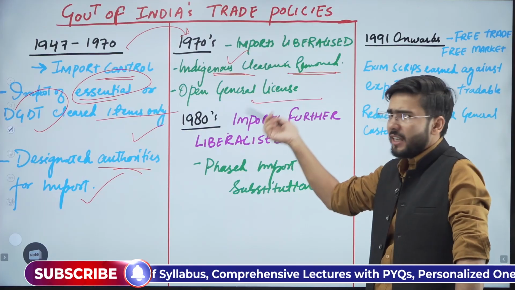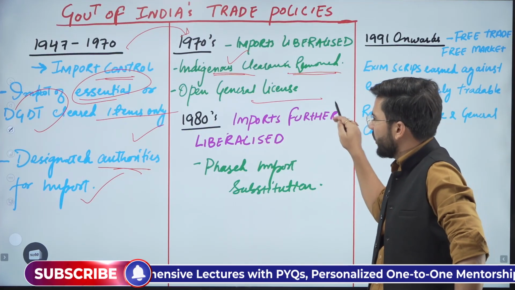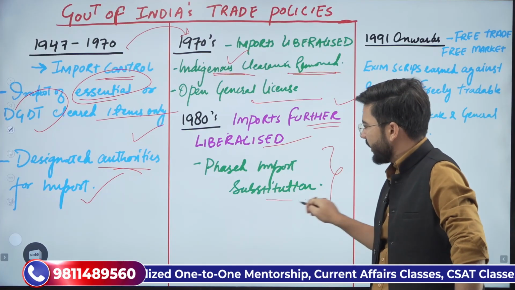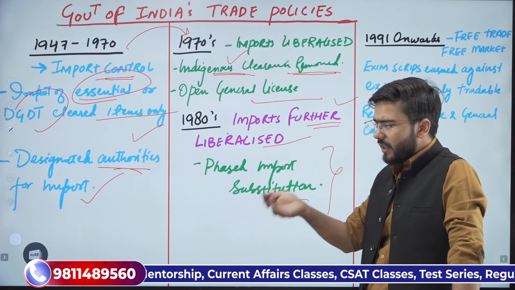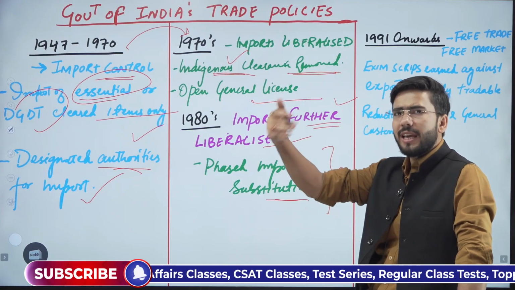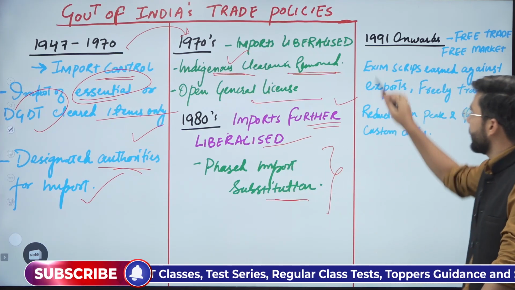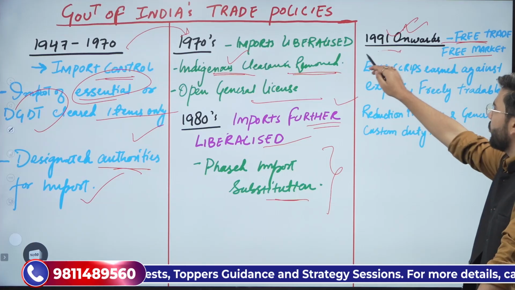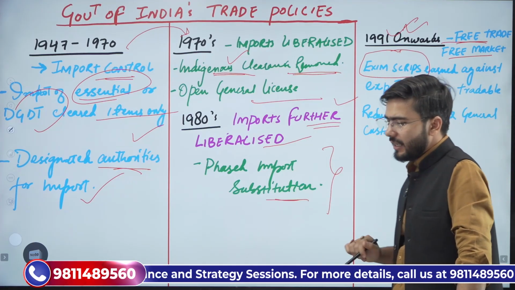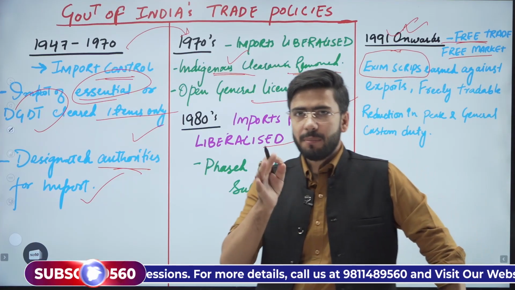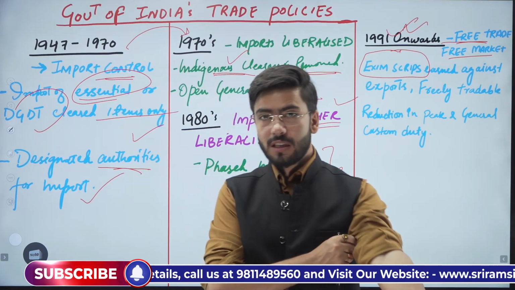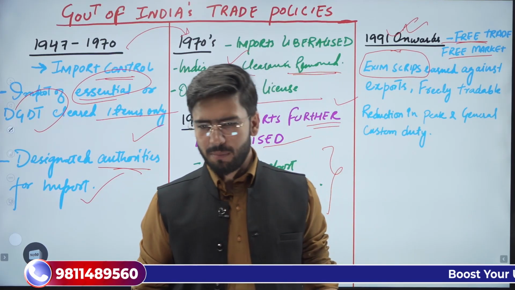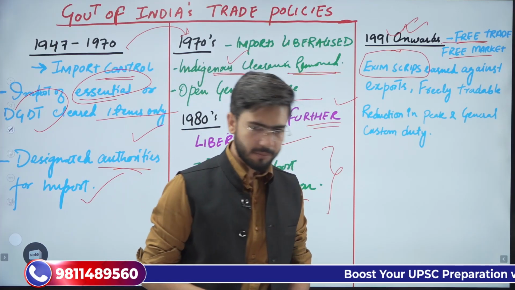Further, open general licenses were also issued. Import was further liberalized, and there was phased import substitution, so that if you wanted to import, you could go for it in the 1980s. And post 1991, we had totally free trade and free market. One thing you should remember is that in 1991, EXIM scrips were issued. Now, what does this mean? That is export-import scrips. What are scrips? A scrip is just a receipt.